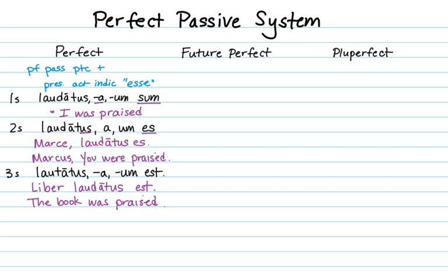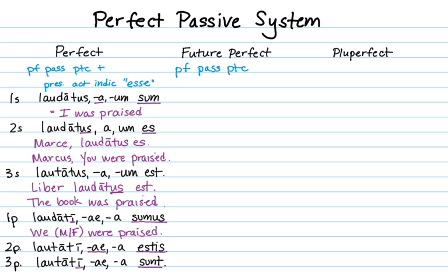And notice in Latin, because book is masculine, laudatus must have the masculine ending, because the perfect passive participle must agree with the subject in gender, number, and case. Which also means when we get to the plural, we have to change those participle endings to the plural endings. Laudati, laudatae, laudata, sumus. So, laudati sumus, we were praised. If it's a mixed gender group, you use laudati, both men and women together, or if it's just a male group, you use laudati.